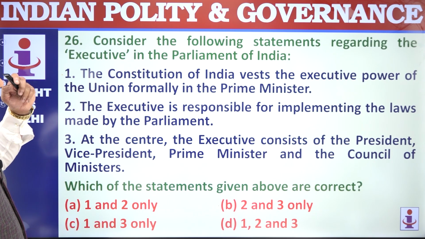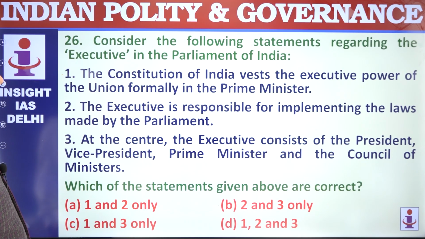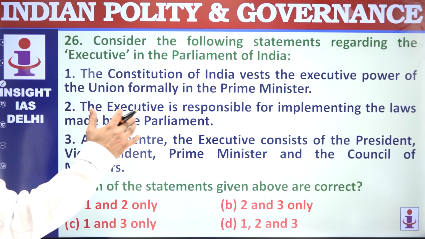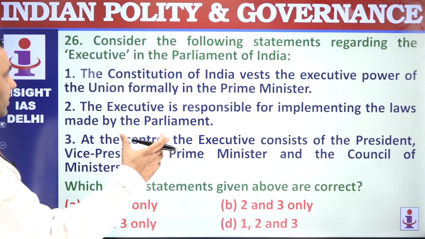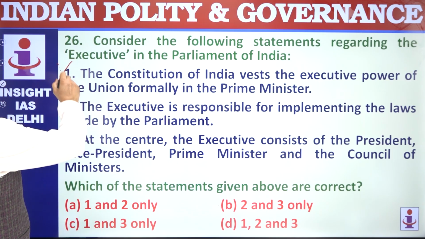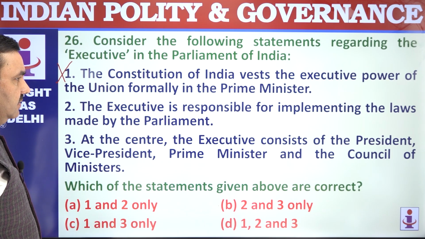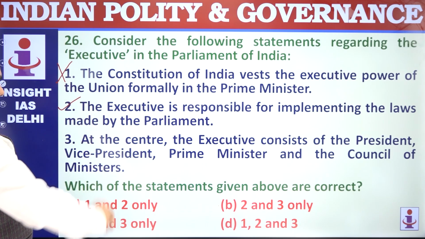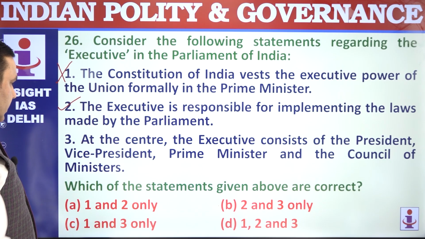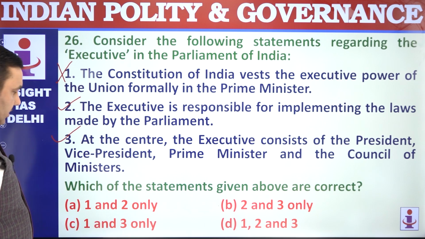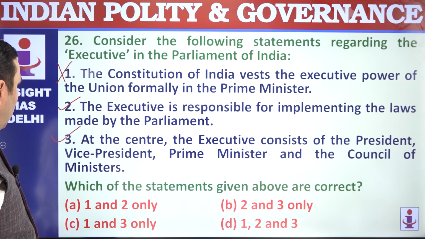26. Regarding executive in Parliament of India. Okay. The Constitution of India vests executive power of union with the President, not with the Prime Minister. Executive is responsible for implementing the laws made by Parliament, that's correct. At center, the executive consists of President, Vice President, Prime Minister and Council of Ministers, that's correct. So 2 and 3.